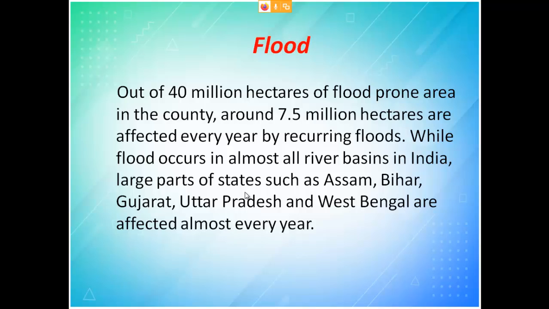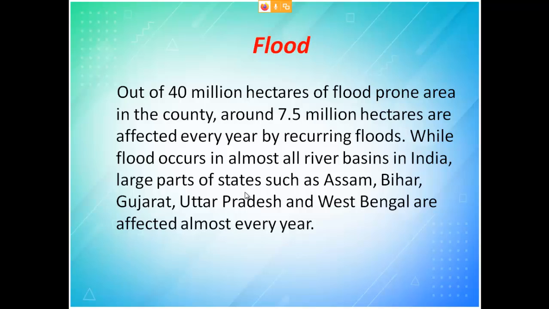So if the river is always flowing, then there is a chance for increase in water level. A large part of states such as Assam, Bihar, Gujarat, Uttar Pradesh, West Bengal are affected almost every year. Even though you say Kerala receives more rain, all the water will go to the sea, so that will not come into the picture of flood. But something happened in 2015, where Kerala was entirely washed out by flood.